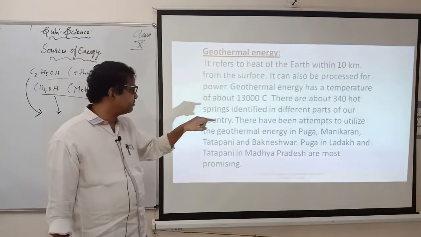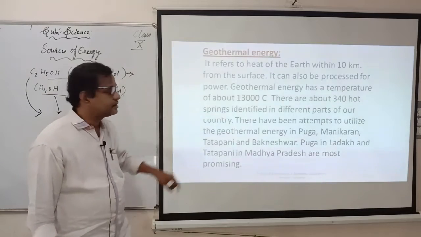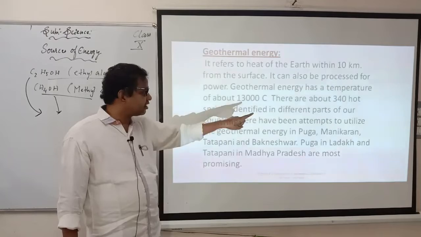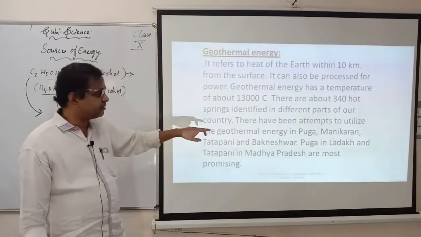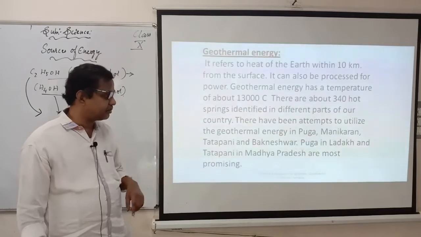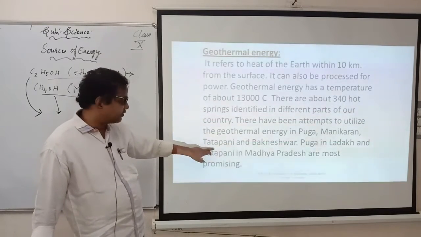Geothermal energy has a temperature of about 13,000 degrees centigrade. Imagine how much it is, 13,000 centigrade, not 1300, it's 13,000 centigrade. There are about 340 hot springs identified in different parts of our country. There have been attempts to utilize geothermal energy in Puga, Manikaran, Tatapani, underline the word Tatapani, it is very important, and